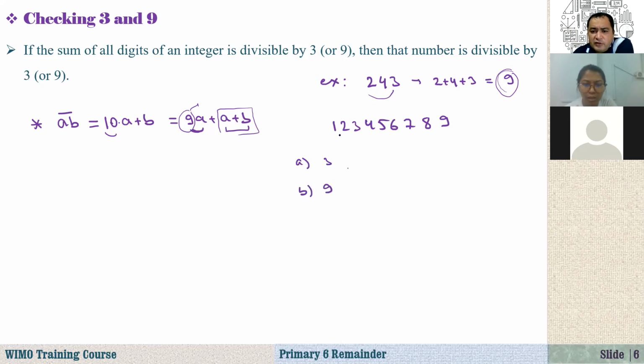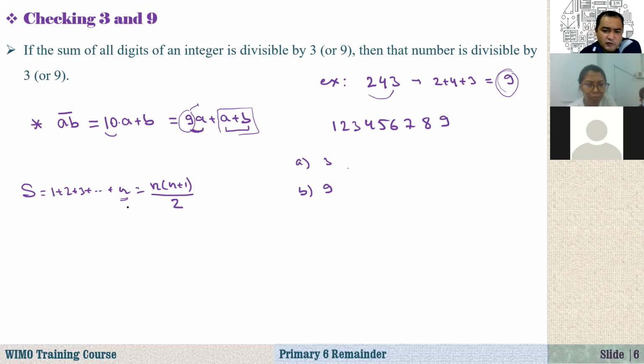To check this, we need to add these digits. Do you know how to find the sum of n natural numbers? It's n times n plus 1 over 2: take the last natural number, multiply it by the next one and divide by 2. The proof is very simple.